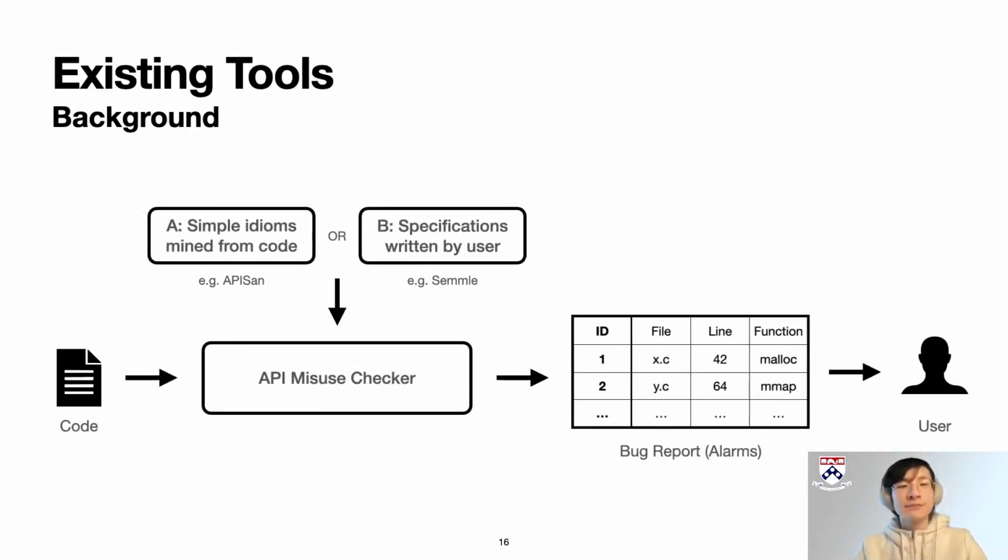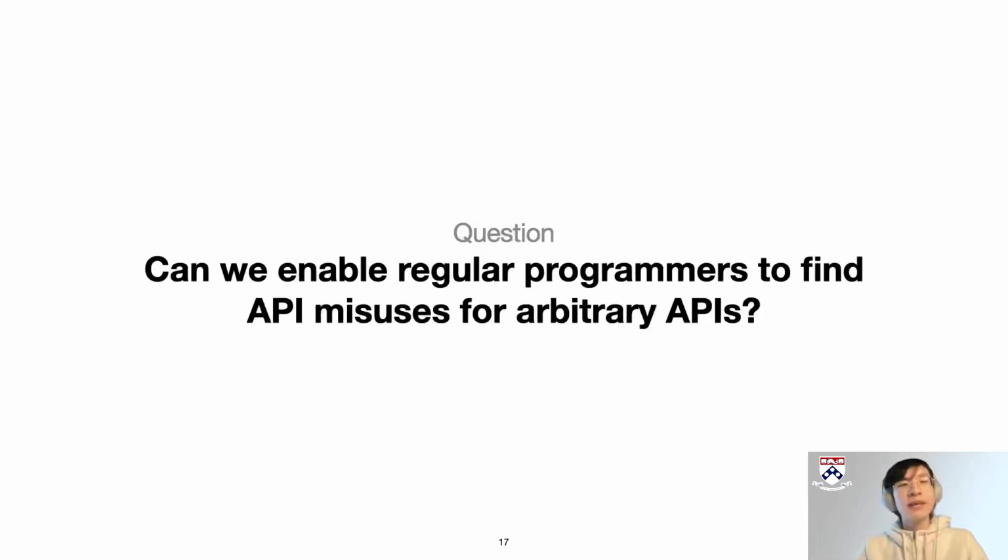Meanwhile, although having lots of differences, these tools from both categories are used in the same following way. The mined idioms or user-written specifications are passed to an API misuse checker, and the checker then produces a bug report. The user needs to investigate the whole bug report and see if any of the alarms are real bugs. If the false positive rate is very high, this investigation process is very frustrating for the end user. So now we raise the question: can we enable regular programmers to find API misuse for arbitrary APIs?